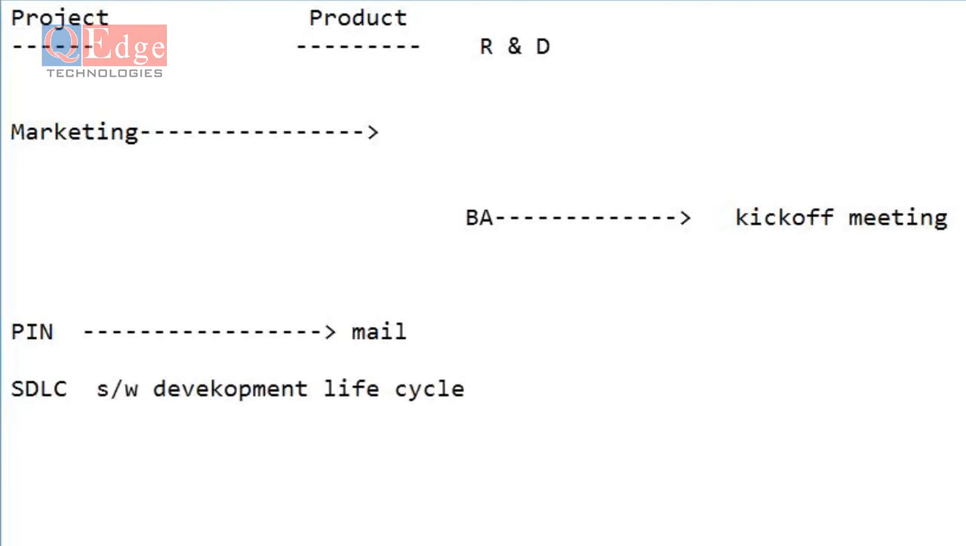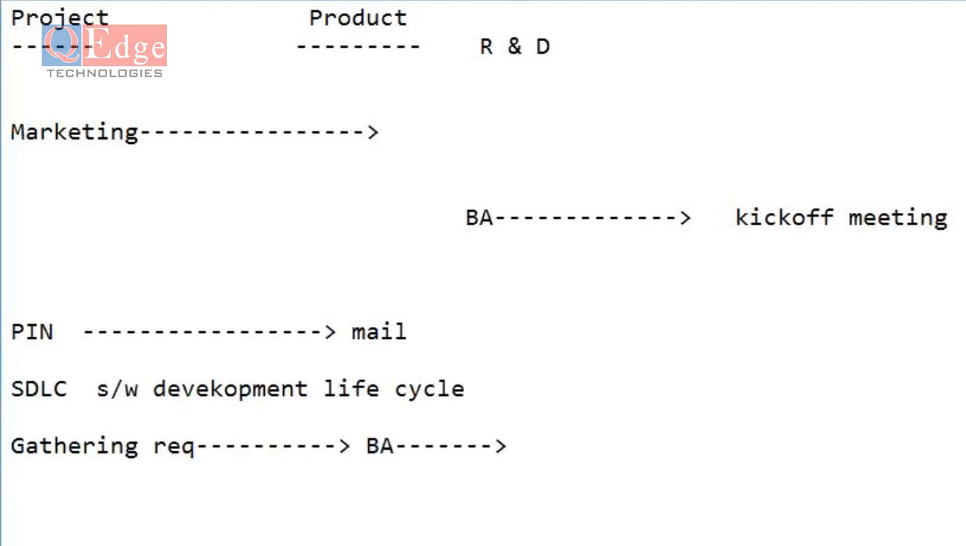If it is an MNC, then they have to follow each and every phase of the SDLC. What are the things available in this? First phase, gathering requirements from the customer. This will be done by the BA, business analyst, who is going to gather the requirements from the customer. Then in this phase they are going to prepare one document called BRS or BRD.